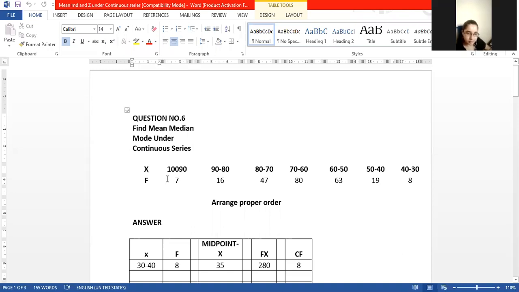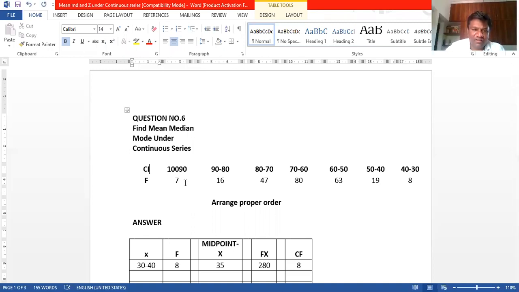We can call this X, or we can call it CI, I mean class interval. This is 100 to 90, 90 to 80, 80 to 70, 70 to 60, 60 to 50, 50 to 40, 40 to 30. And the frequencies they have given are 7, 16, 47, 80, 63, 19, and 8. See here, is there any order in the class interval? Absolutely, there is no order in the class interval or the frequency. That's why we have to arrange them in proper order.